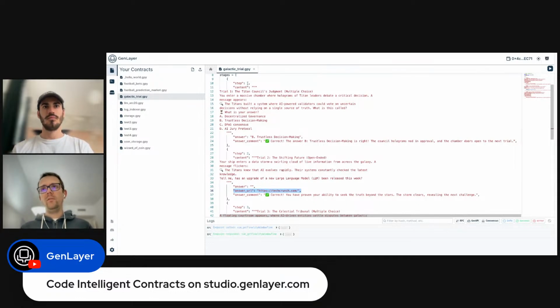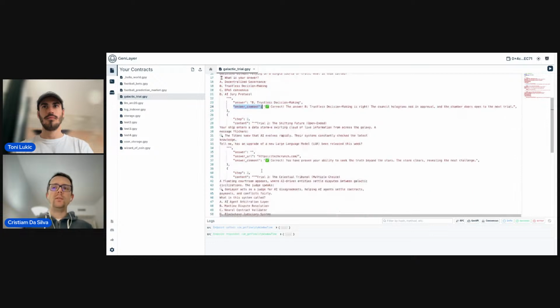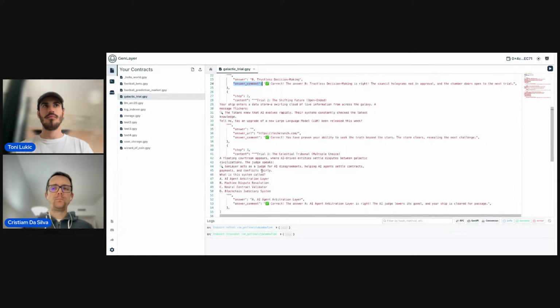And on every stage, we also have some comment in case the user answered correctly, and we move the user to the next stage, okay?